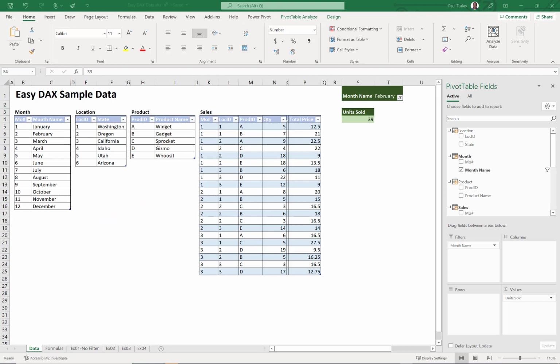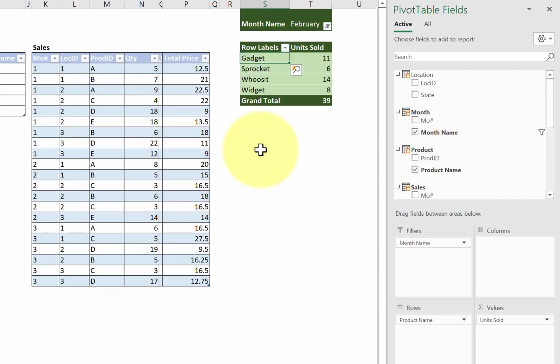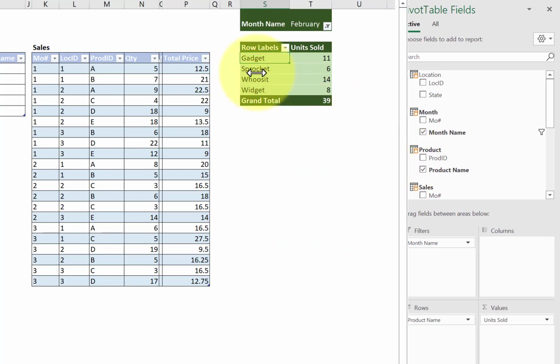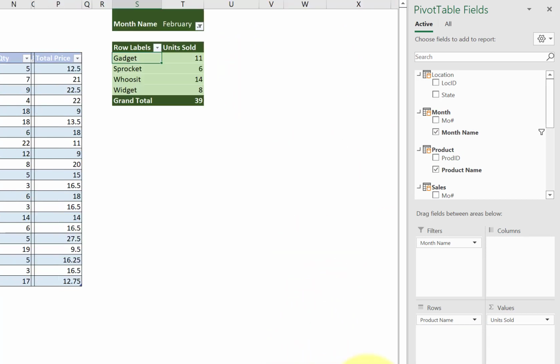Now, before we jump over to Power BI from Excel, I just want to finish up a few basic concepts here in Excel. So you've seen that we can use pivot tables with measures and fields. And so let's just do that. I'm going to grab my product name and I'll put that on rows. You can see I already have the units sold measure here. And so here you can see that I have each of my products on the rows in this pivot table, and then the units sold measure is calculated for each of those rows. And so that actually creates a row context for each of my products, and then you can see how the measure is calculated.